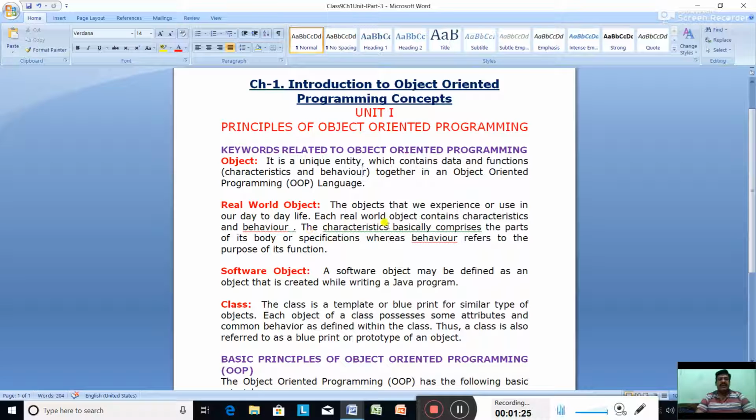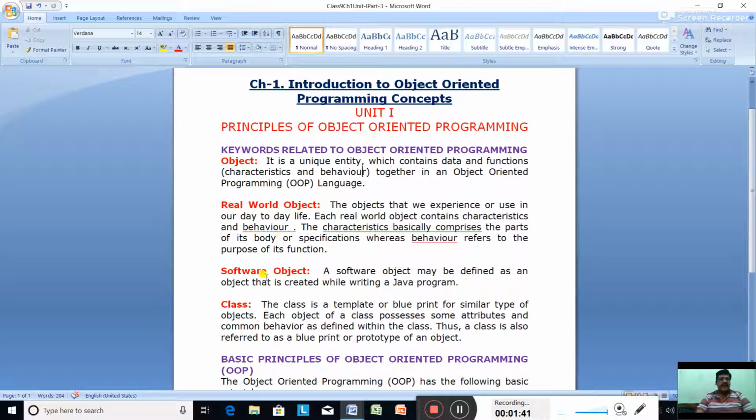The characteristics basically comprise the parts of its body or specification, how it is made. Whereas behavior refers to the purpose of its function. So that was the real world object.